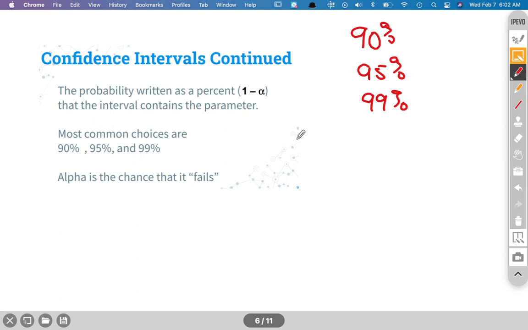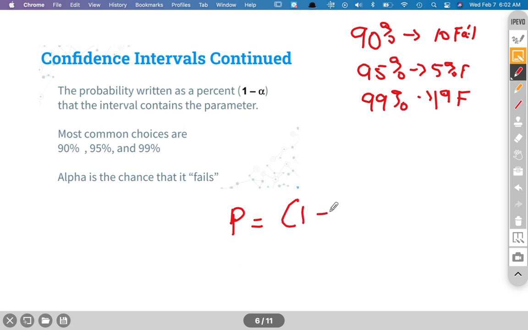And so if we take a look, in this case, 90% confident gives us a 10% chance that it's going to fail. In this case, it's 5% going to fail, and 1% is going to fail. Now, how I just came up with this was: my probability is equal to 1 minus alpha, and this fancy letter is called alpha, and that alpha is the chance that it fails.